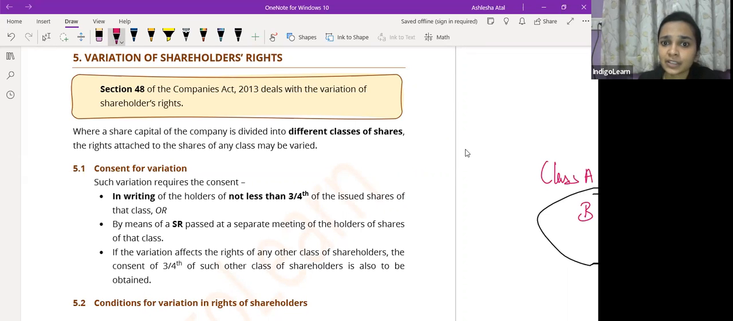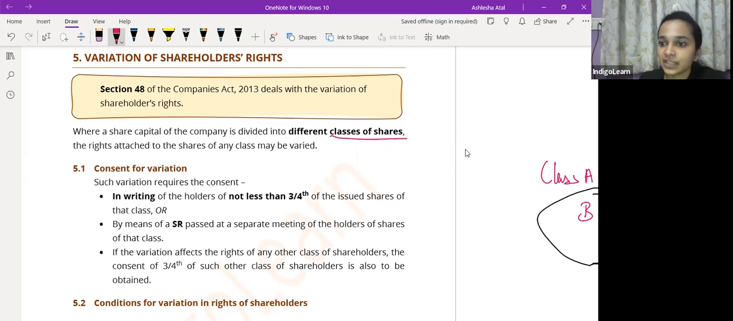So where the share capital is divided into different classes of shares, variation in rights is not only variation in voting rights, it could be any other right of the shareholders as well. It is not only variation in the voting right of the shareholder. It could be any other right which is attached to the share. Say preference shareholders का dividend का rate change कर रहे हैं या फिर कुछ और change कर रहे हैं. So variation in rights could be anything, not only voting right.